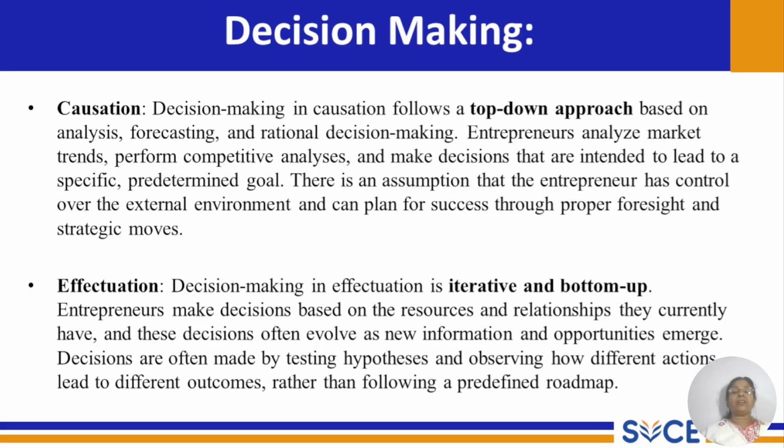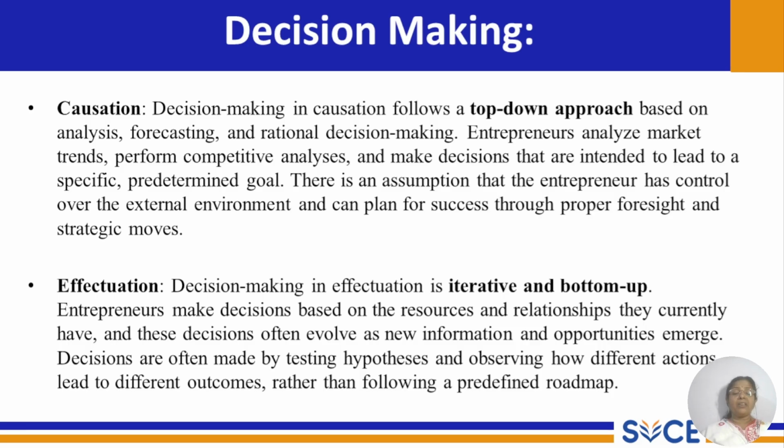Next one is decision making. In causation, decision making follows a top down approach based on analysis, forecasting, and rational decision making. Entrepreneurs analyze market trends, perform competitive analysis, and make decisions that are intended to lead to a specific predetermined goal. There is an assumption that the entrepreneur has control over the external environment and can plan for success through proper foresight and strategic moves.